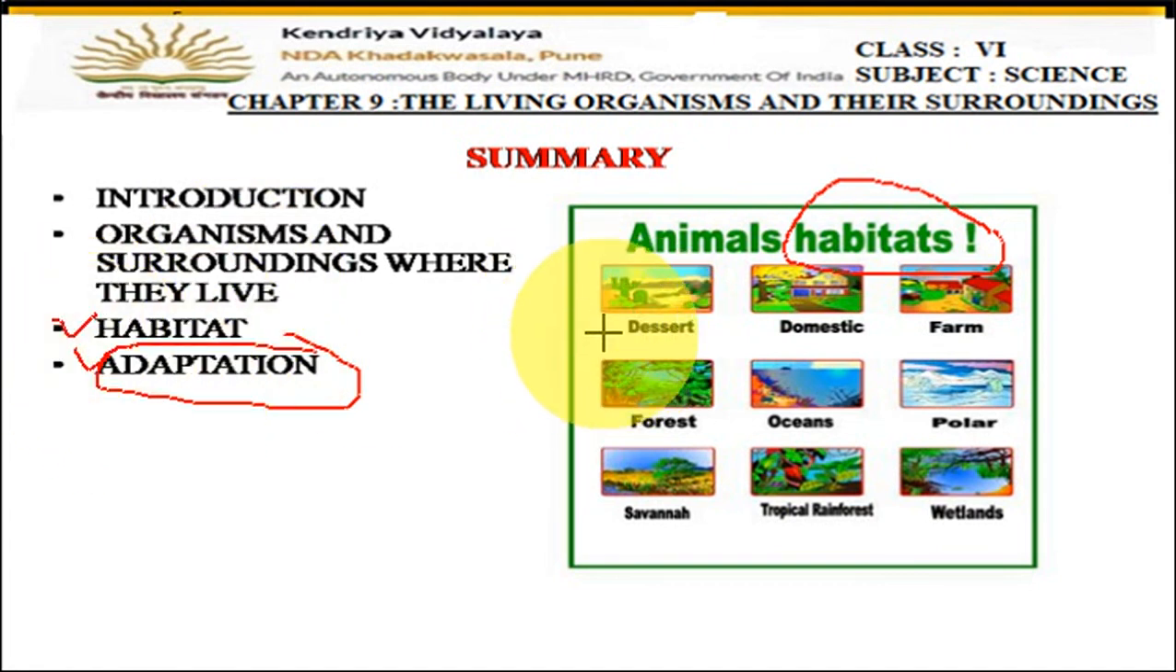And these are the different habitats: desert, farmlands, then forest areas. Domestic means in our homes, animals are living with us. Then oceans, polar areas, wetlands, tropical rainforest, savanna grasslands. These are some of the habitats where the plants and animals are found. So I think these two topics are very clear to you all, what is a habitat and what are adaptations. And we have studied today the adaptations of camel and fishes. So these adaptations of these two animals also you have to remember.